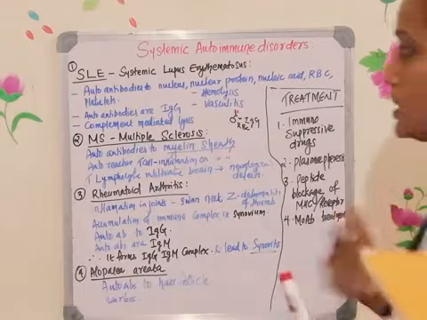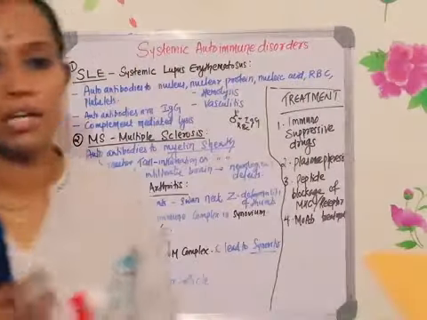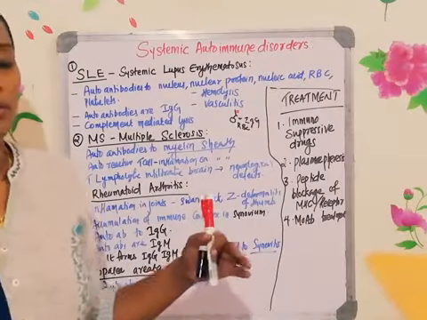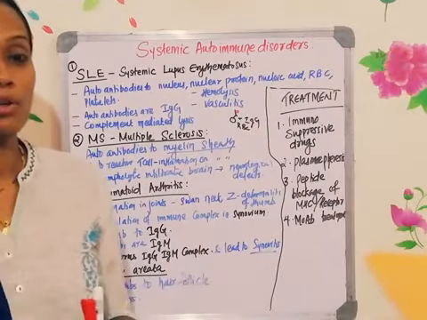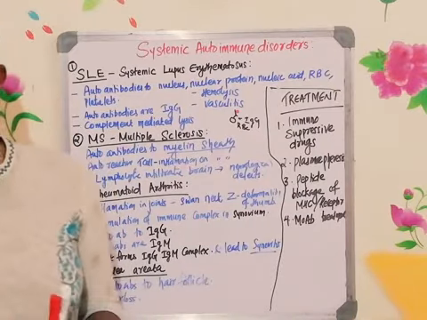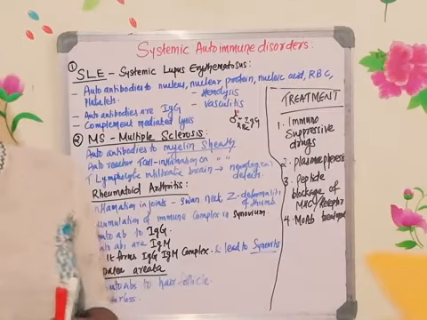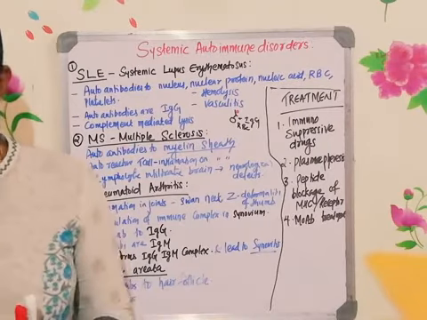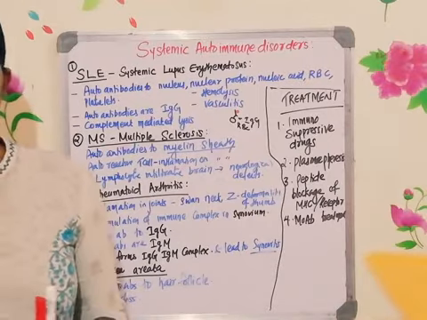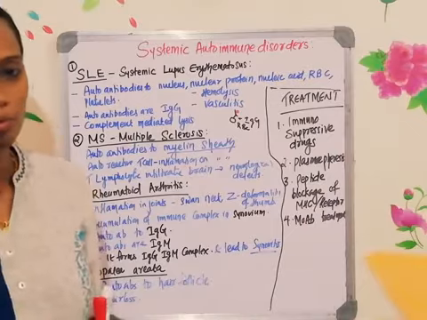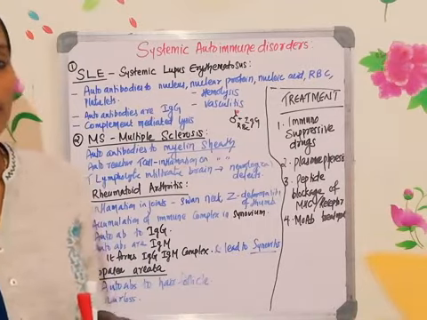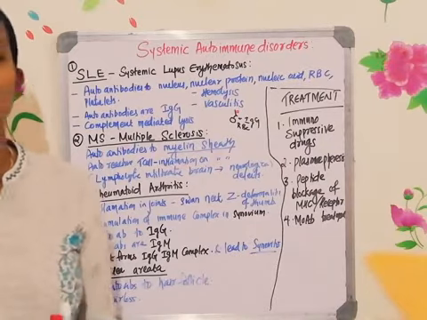Okay, so this over-formation of antigen-antibody complex can damage the kidney, because in all the autoimmune disorders, when accumulation of antibodies and antigens happens, immune complexes form. That can lead to kidney damage, because whenever a complex is formed, it has to go out of the body through your excretory system. So it enters the kidney to be released through urine, but it cannot move out, and all these complexes accumulate in the kidney.